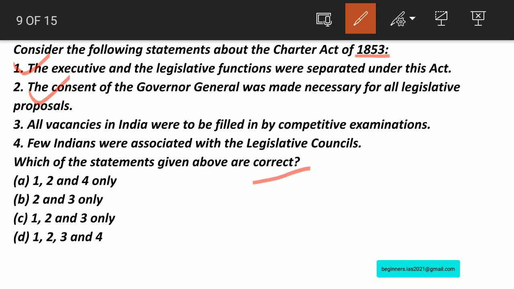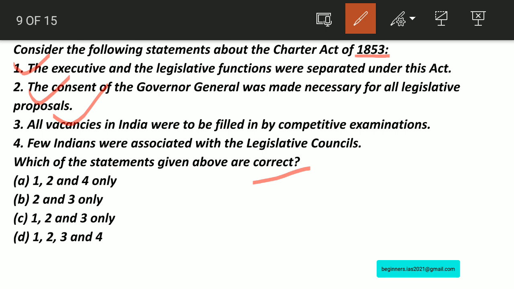One has to note that the council in its legislative capacity was to consist of 12 members. Of these, there were the Governor General, the Commander in Chief, 4 members of council and 6 legislative members. And also, all vacancies in India were to be filled in by competitive exams. Therefore, this statement is also correct.